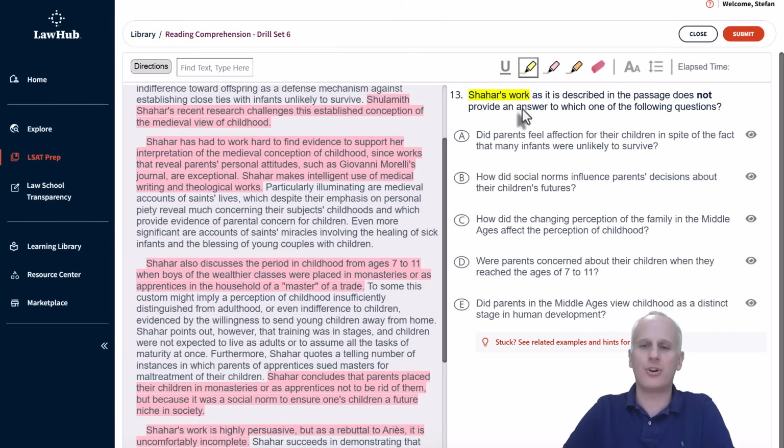So we'll highlight in yellow Shahar's work, answer, which. And we'll highlight in orange the exception of not. So we know that we're going to still be focused on Shahar's work. So we're framed up on the middle two paragraphs that are focused on Shahar's work. And we are going to eliminate the 4 answer choices that do get answered through the evaluation presented in the paragraphs in the middle there. And we're going to select the one exception that is not answered by the text. So starting with choice A, and we'll go back to the yellow, understanding that it's more likely we're going to see something that would be able to be answered based on the information on the left as opposed to the